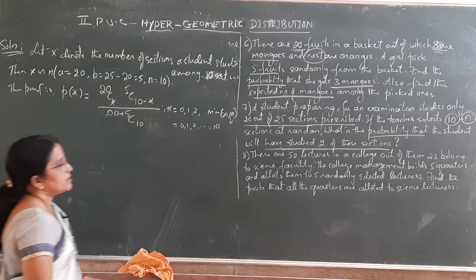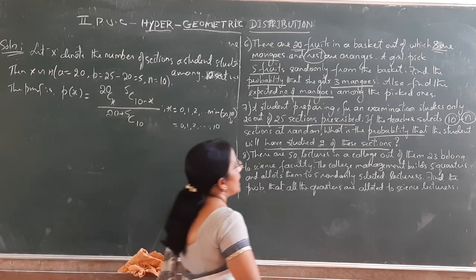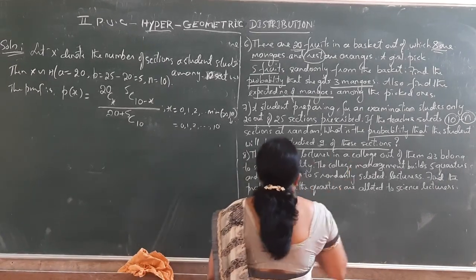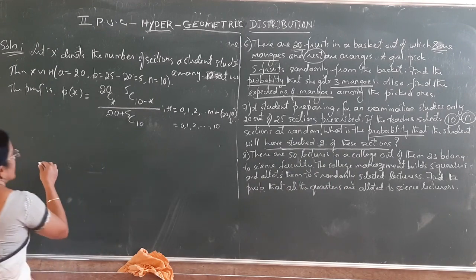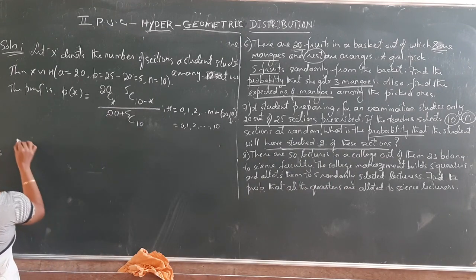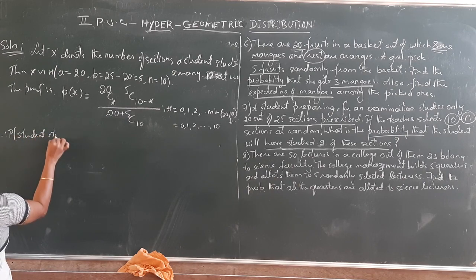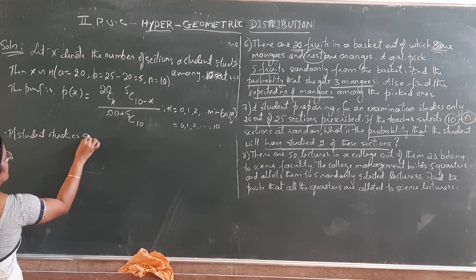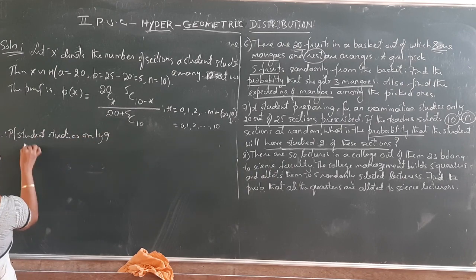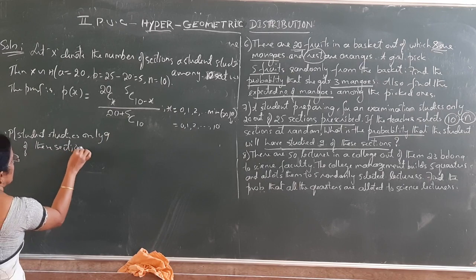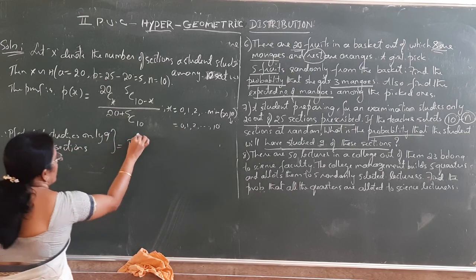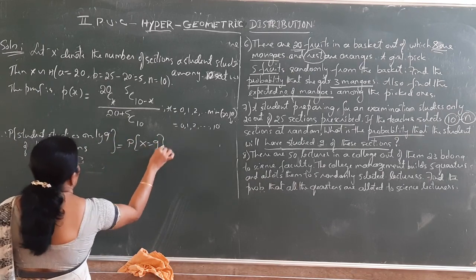Next question. What is the probability that the student has studied 9 of these sections? So we can write, therefore, the probability that a student studied only 9 of these sections is equal to P of x equal to 9.